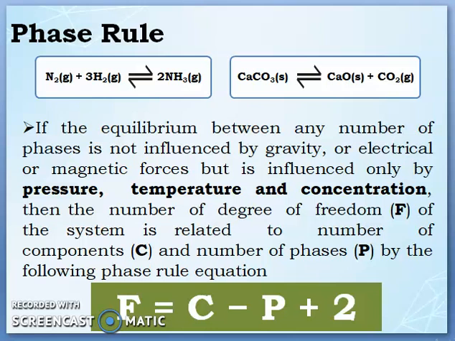That is what we discussed in our previous slide. So for heterogeneous reversible reactions, the equilibrium between any number of phases is not influenced by gravity, electrical or magnetic forces, but is influenced only by pressure, temperature or concentration.